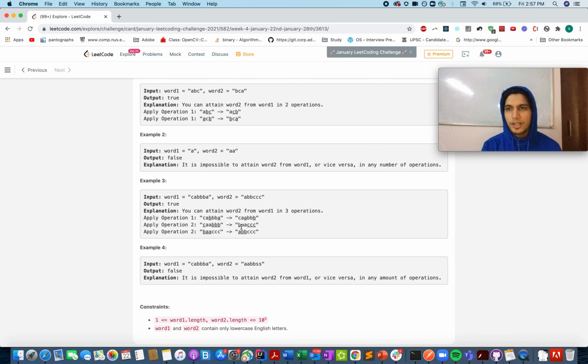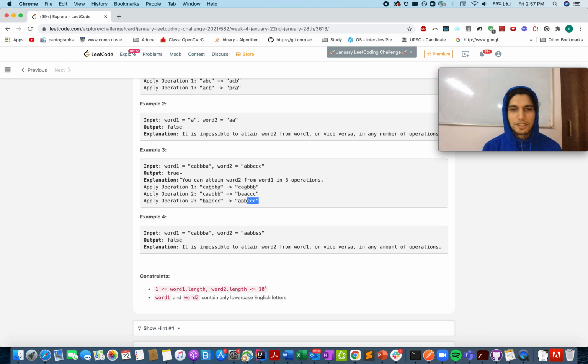So the important thing is the frequency should be the same. Characters can be changed if they're present. B again is getting replaced by A, and A is getting replaced by B here. The frequency is the same. The character is getting replaced, provided it is present in both the strings. And CCC remains the same. So it is possible, returns true.